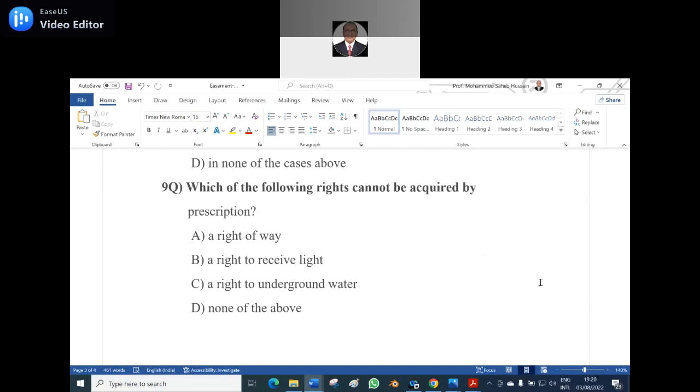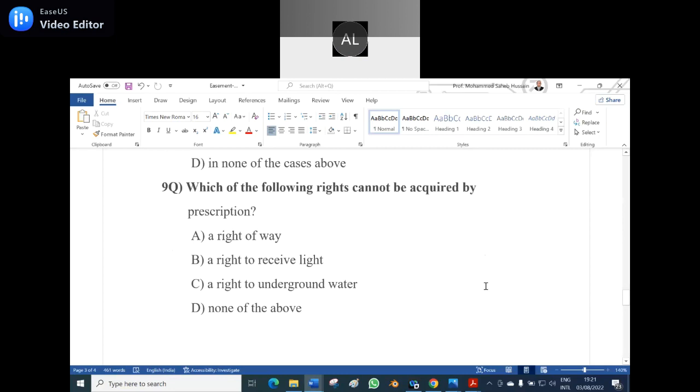See, the right of way is given when you sell the land or house; definitely a right of way should be given over there. But I think regarding prescription, D is the right answer, sir. Cannot be acquired, that you know. I am 90% sure of the D answer, none of the above, but any of a right as to underground water not passing in a defined channel.